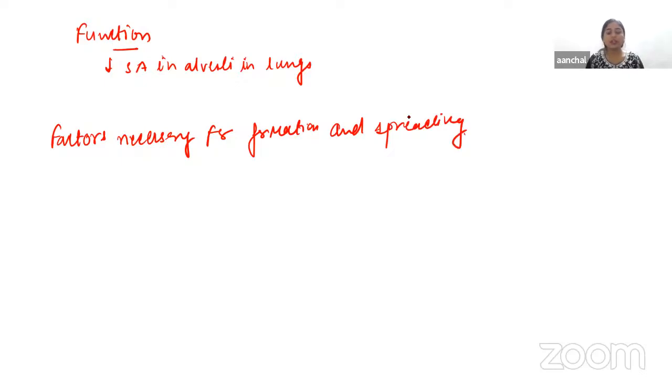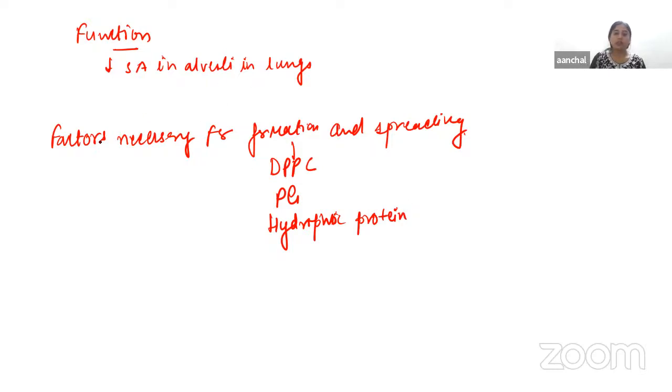Formation of surfactant requires many substances, and formation of tubular myelin requires DPPC, PG, and hydrophobic proteins. And what are those hydrophobic proteins? These are SPB and SPC. So this is about the factors that are responsible.